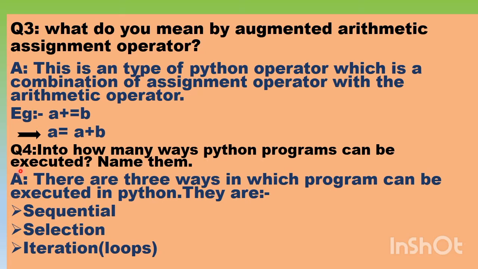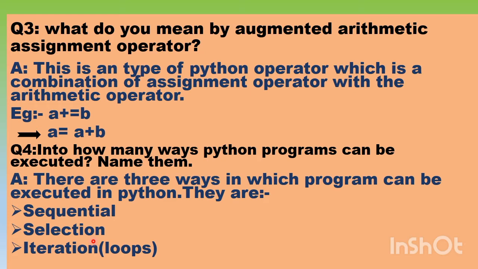Now coming to question number 4. In how many ways can Python programs be executed? Name them. There are 3 ways in which a program can be executed in Python. Please remember, keep in mind 3 ways are there. What are they? Sequential, selection, iteration. Sequential means the program will execute sequence wise, meaning the Python interpreter will read the instructions sequence wise.